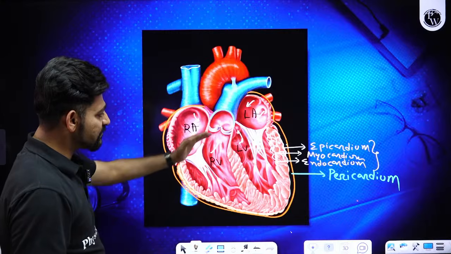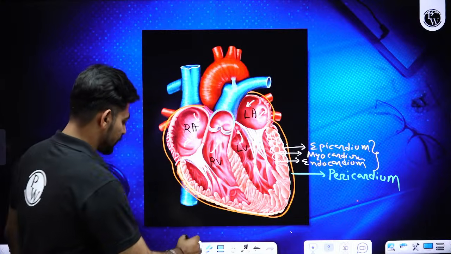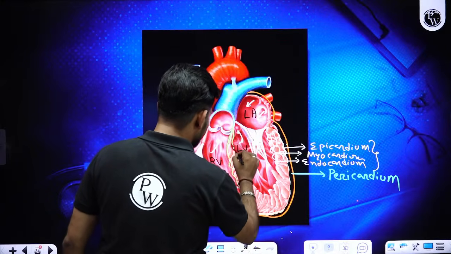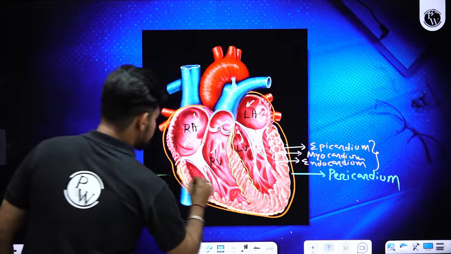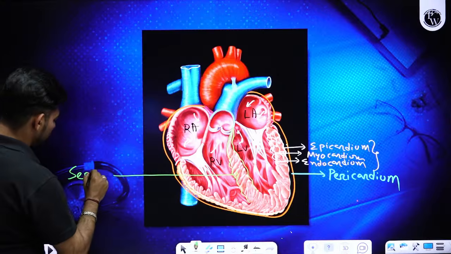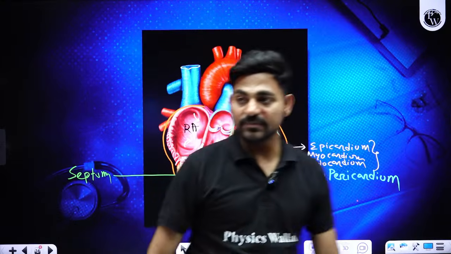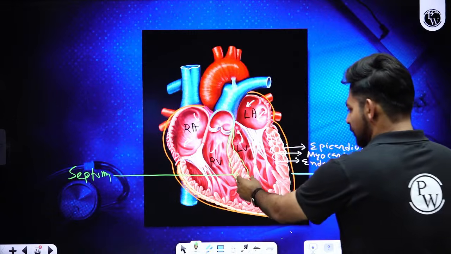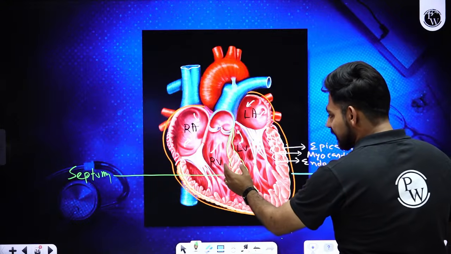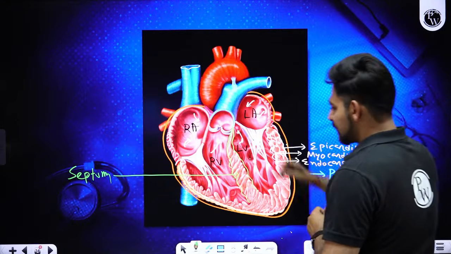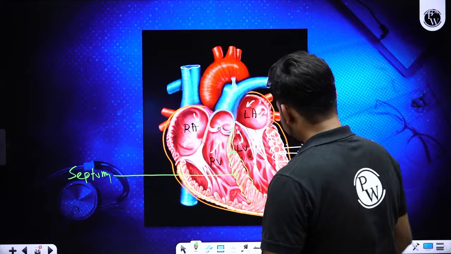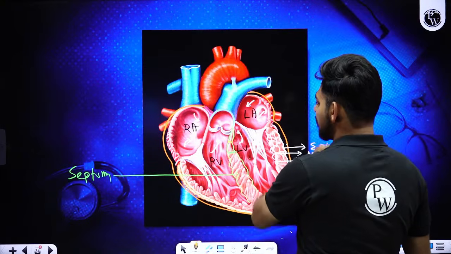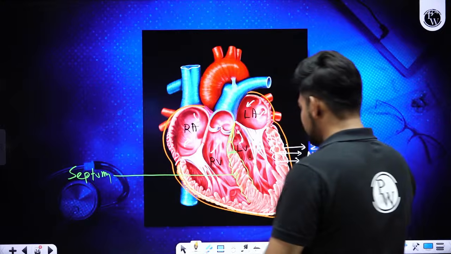Okay, now how are these chambers separated from each other? If you want to separate the right side of your heart from the left side, you need to keep a wall, and the wall is called the septum. The septum which separates the right ventricle from the left ventricle is called the interventricular septum. The septum which separates the right atrium from the left atrium is called the interatrial septum.